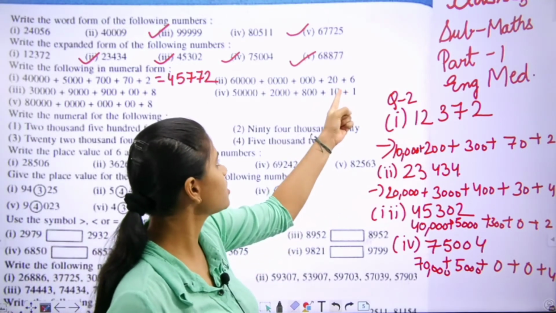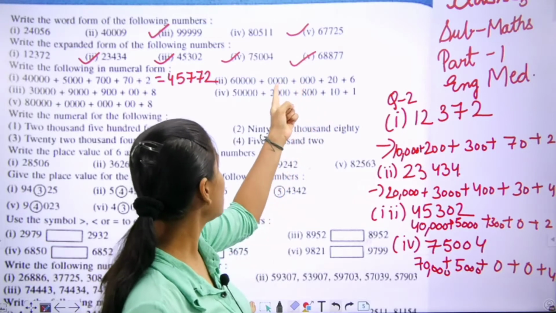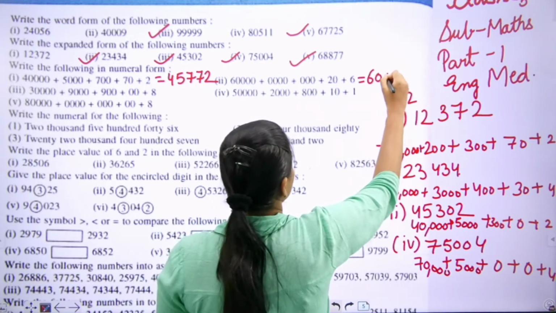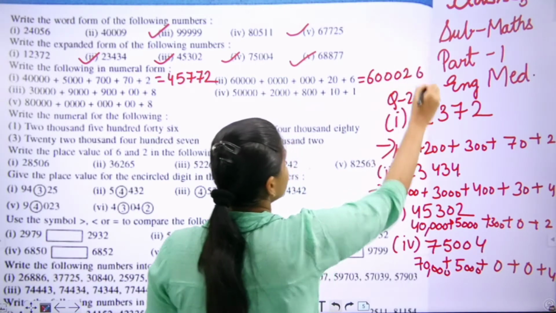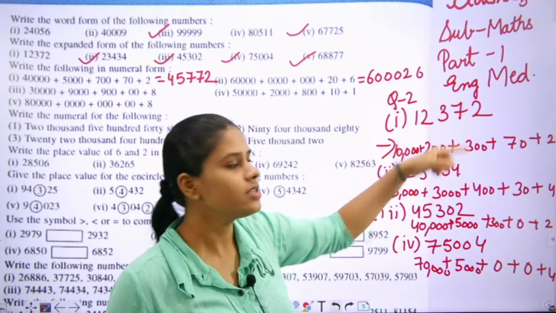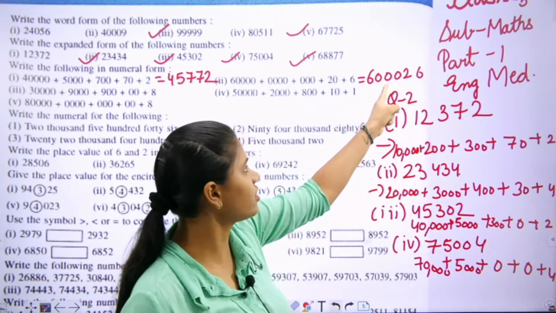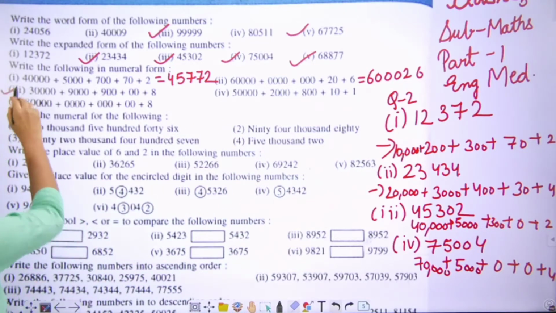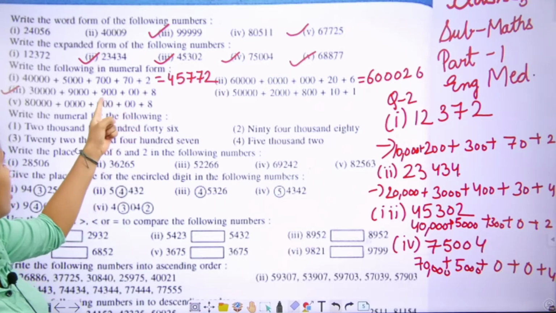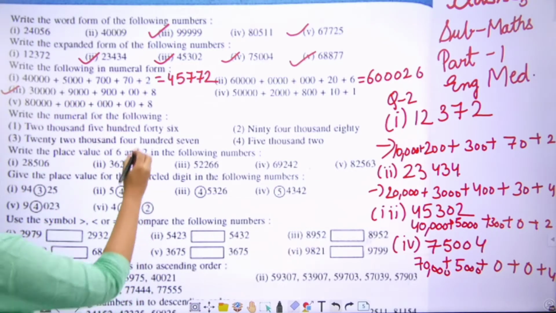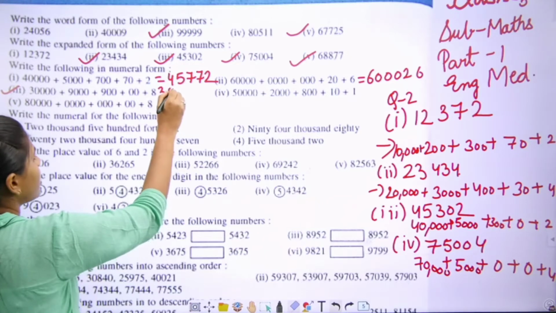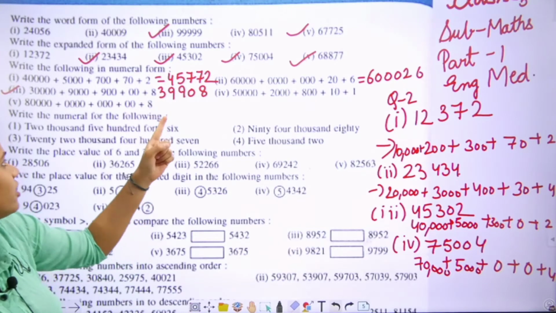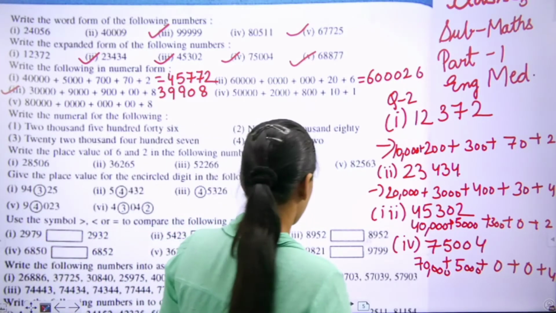This is ones, tens, hundred, thousand, 10,000. That is 60,026. Ones, tens, hundred, thousand, 10,000. Next. Ones, tens, hundred, thousand, 10,000. 39,908. That is 39,908. Move to the next one.